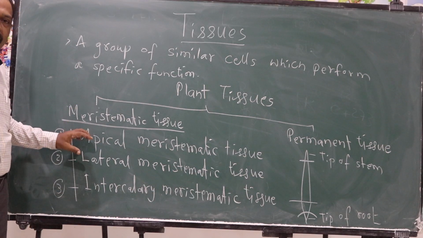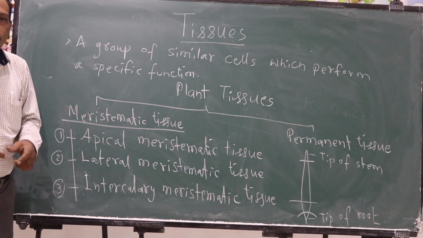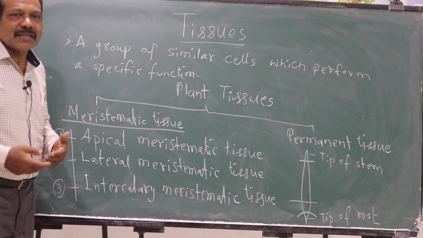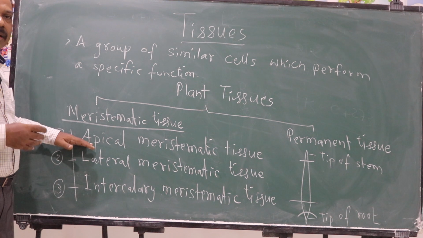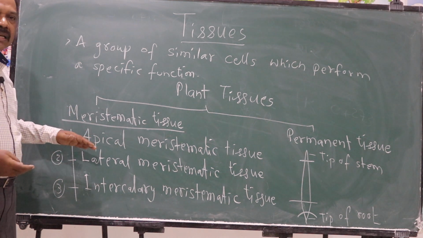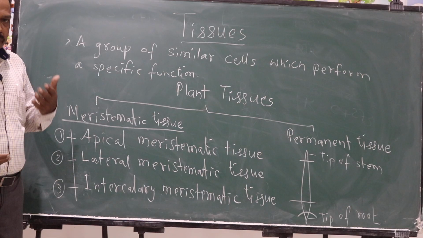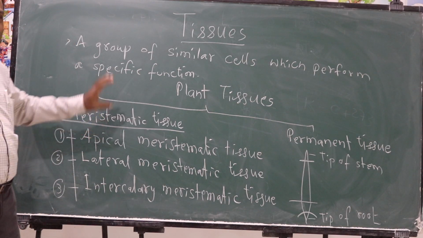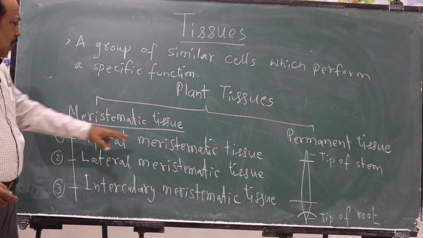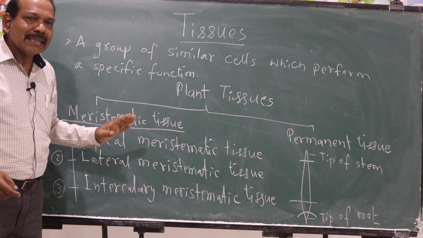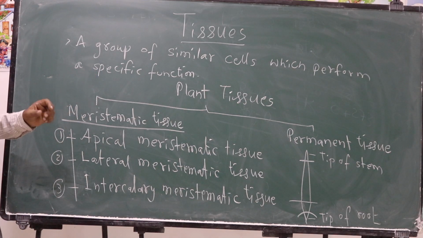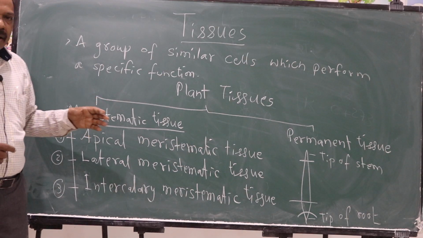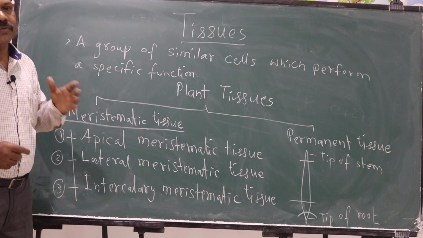Basically, this apical meristematic tissue is present in the tips of both stem as well as root. And by dividing several times, the number of cells in the apical meristematic tissue increase, and that increase helps the plant in growth. Growth in height, plant becomes taller. Because of its location, it is called as apex. Apex means in the top. Apical meristematic tissue located in the tips of both stem and root and helps in the vertical growth of the plant, which ultimately results in the growth in height of the plant.